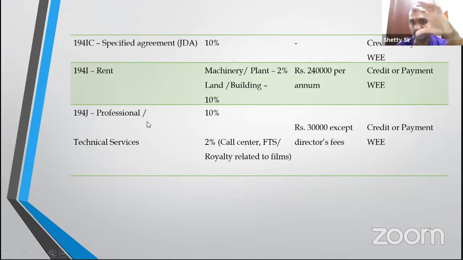184J has 5 items: professional fees, fees for technical service, director's remuneration other than what is covered in the salary chapter, and non-competing fees. Each one of them has a 30,000 limit, but for director fees, no limit. Be careful. That means if I paid professional fees of 32,000, there's a TDS. Director's fees I paid 12,000, there's a TDS. And normally 10%, but payment to call center, any FTS, royalty related to films, it is only 2%.